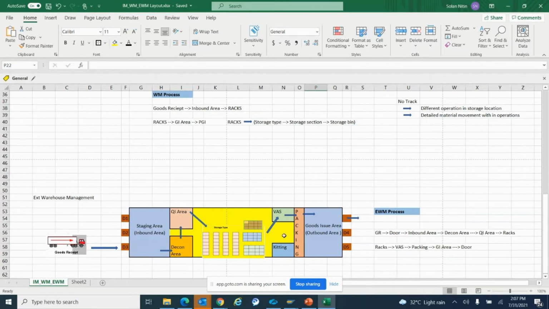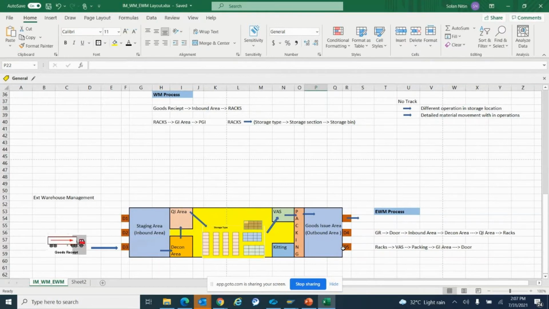So before sending it to the customer, I'll go to the value added service and do my labeling over there. Then I take it to the packing station, and from the packing station I bring it to the goods issue area. From the goods issue area I will identify which door is applicable for this particular material. If it is a hazardous or chemical material, then we have a specific door in the warehouse; we cannot use the common doors. So we can track up to that particular level in EWM. That's why EWM has this magic of a process driven approach.